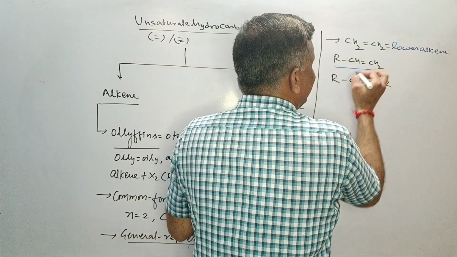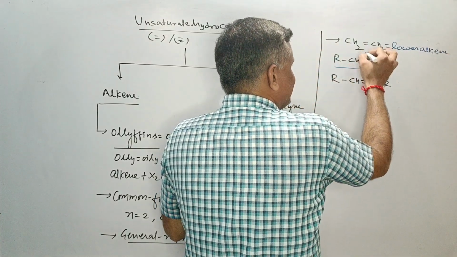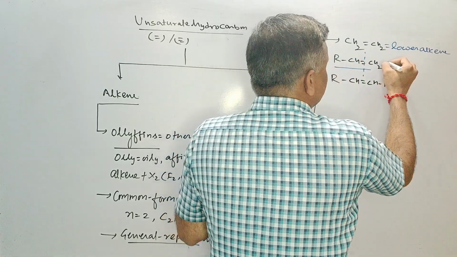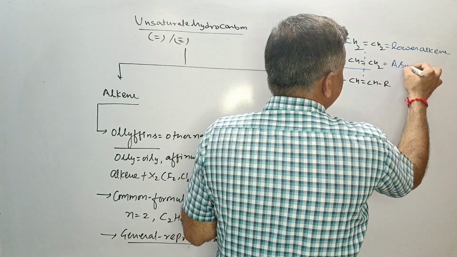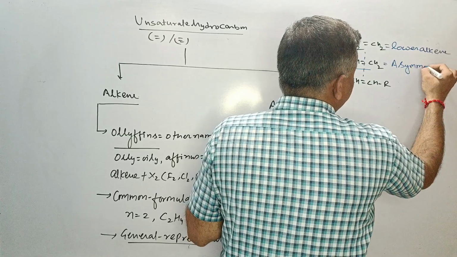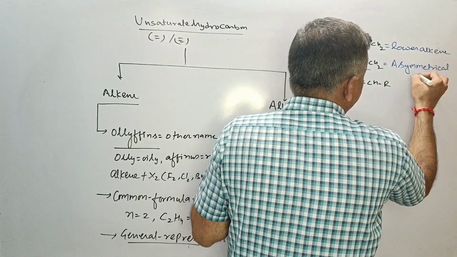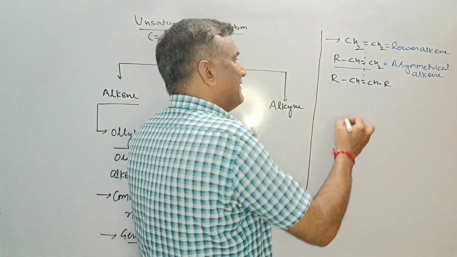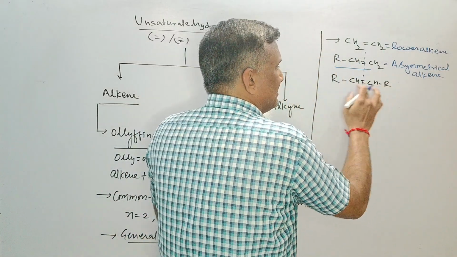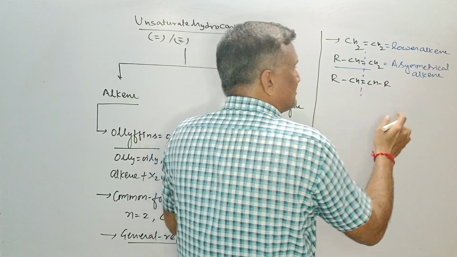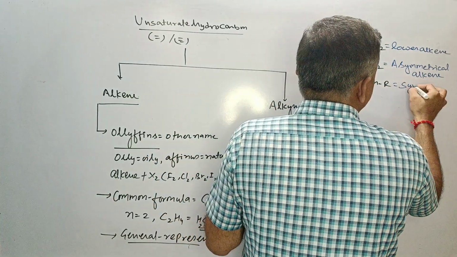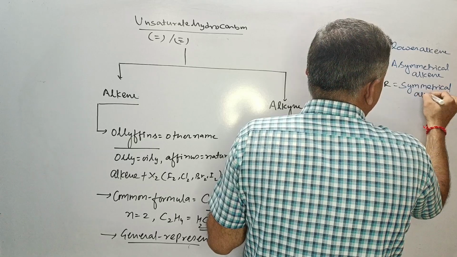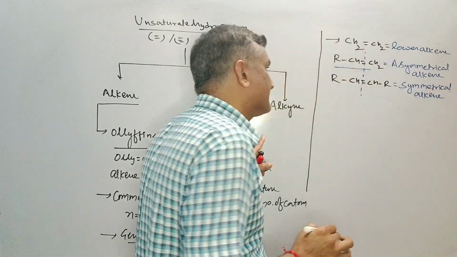If we go with this alkene and bisect the compound as follows, it will not form equal parts. So this is for the asymmetrical alkene. While if I bisect this compound, it will form 2 equal parts. So this is called the symmetrical alkene. This is the most important.